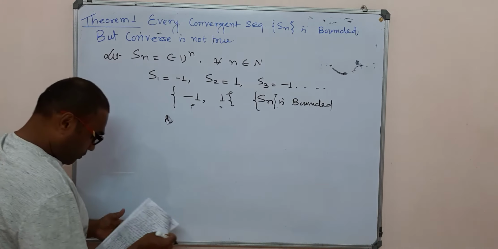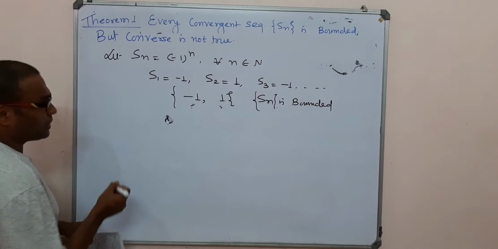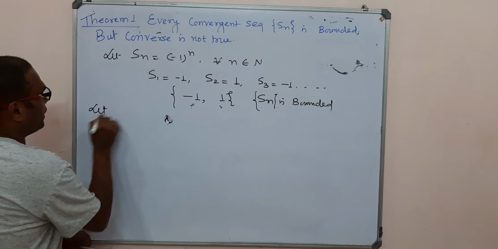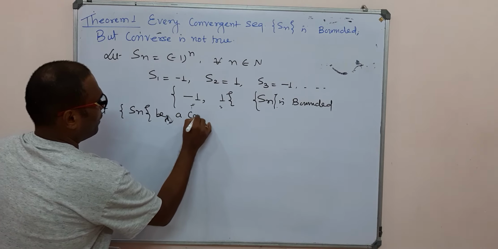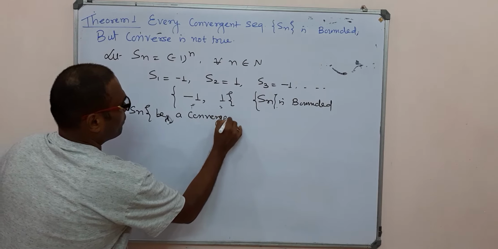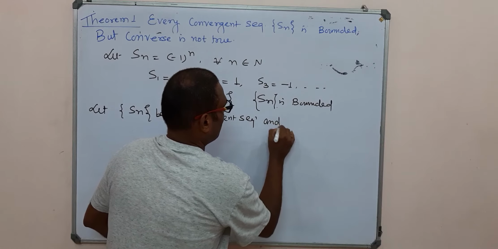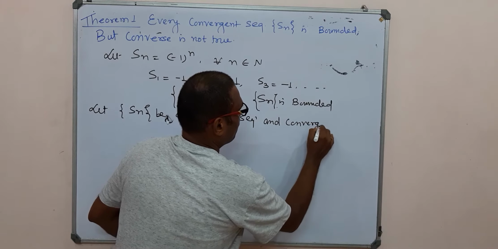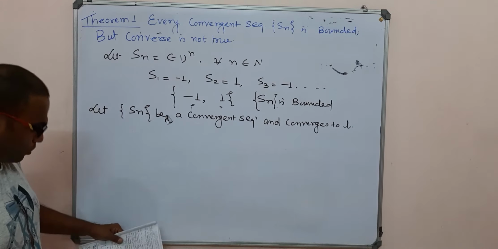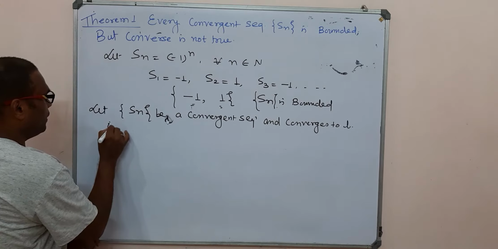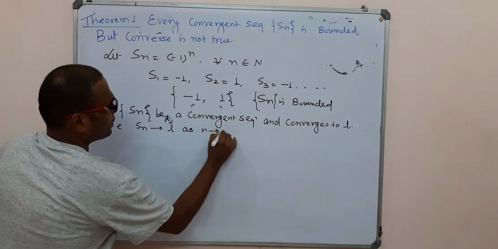So we recall the definition of convergence. Let Sn be a convergent sequence, and we assume that it converges to L. That is, Sn goes to L as n tends to infinity.